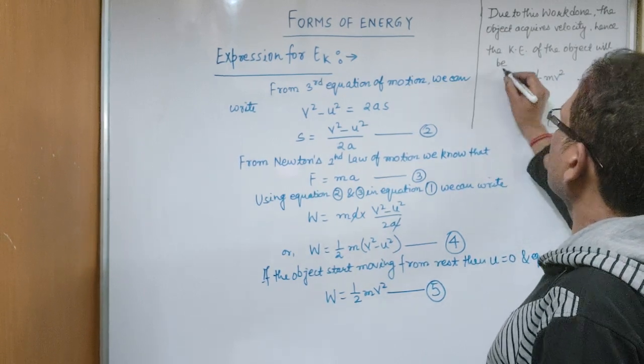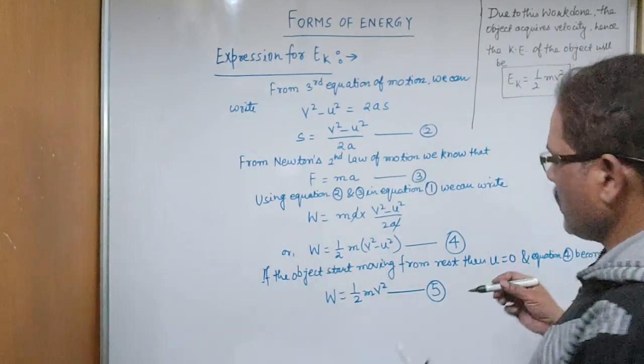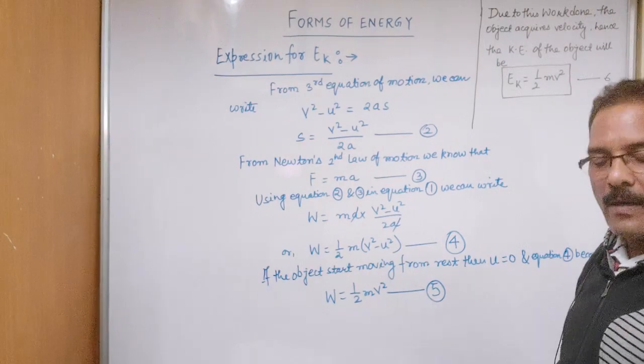Mark it as equation 6. So we have derived an expression for kinetic energy.